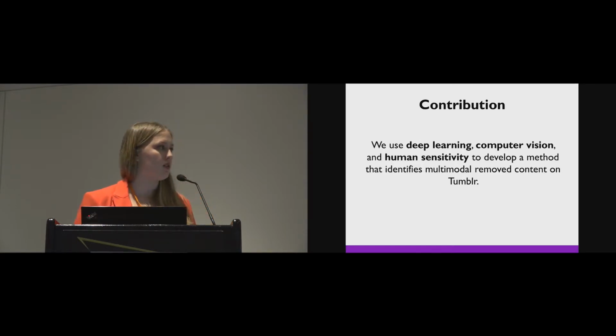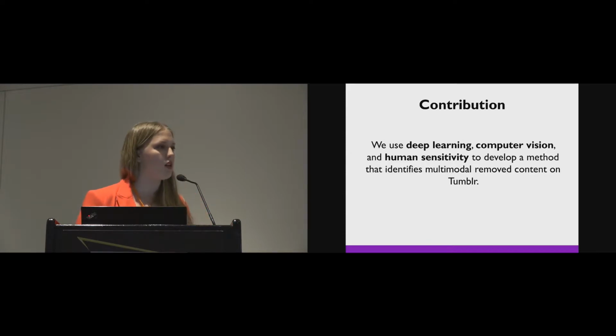Related to the advances in deep learning, computer vision has leveraged these neural networks to explore and understand images. In the last few years, since about 2011, 2012, it's seen a revolution because it's been able to use these neural networks to improve their accuracies and go through millions of photos. Finally, we use human sensitivity.